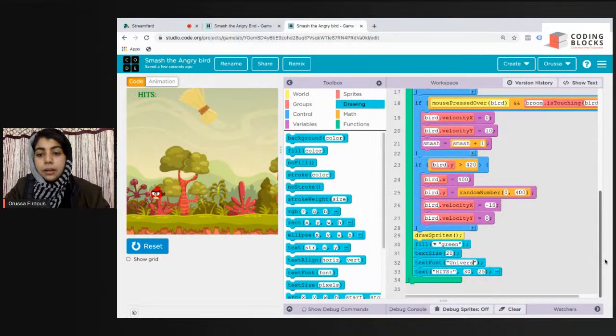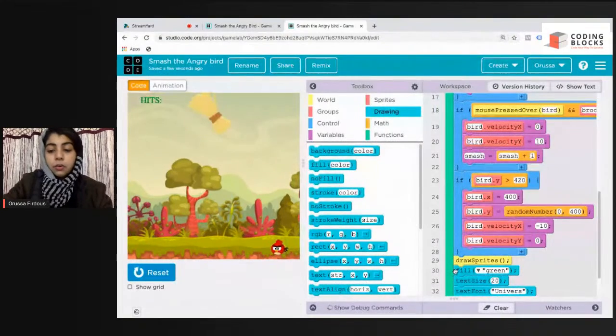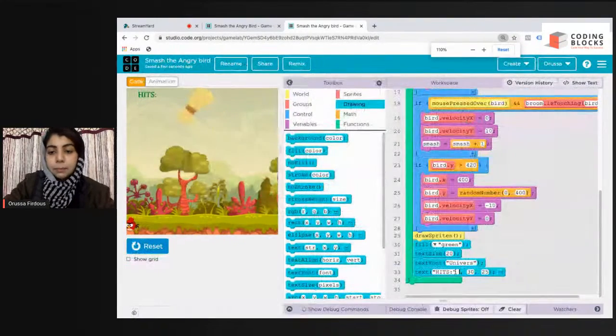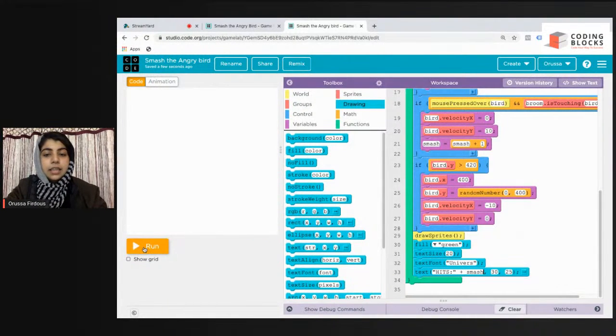Now the text font is Universe, but how to print my smashes? In the text block where you have written hits, you can use a plus, and write the name of your variable, that is smash. So I'm going to click on reset and run.